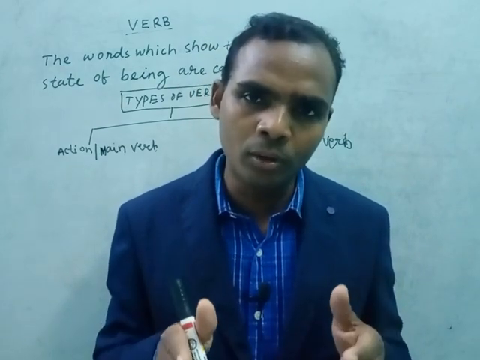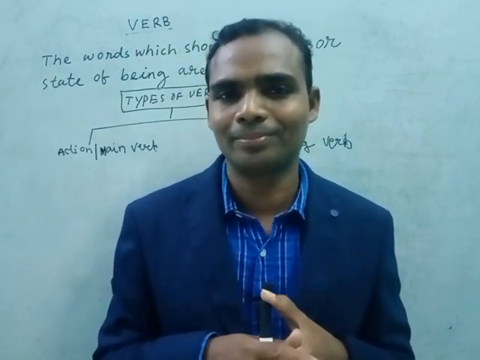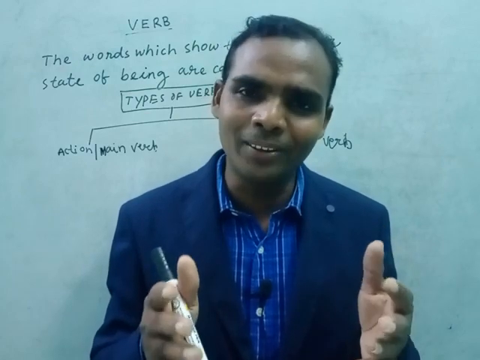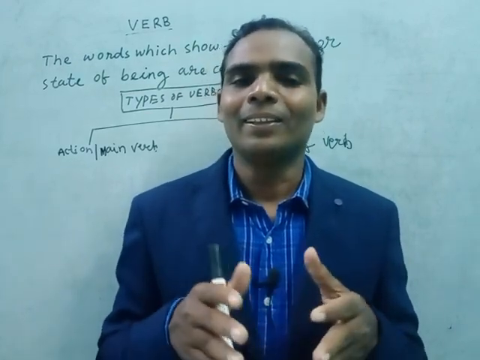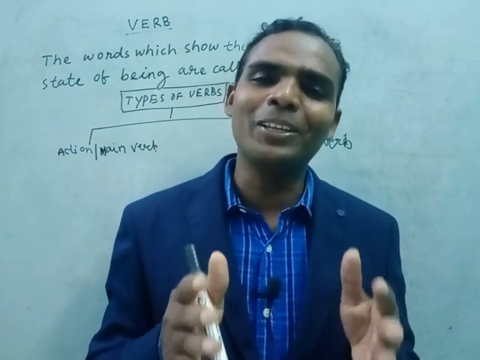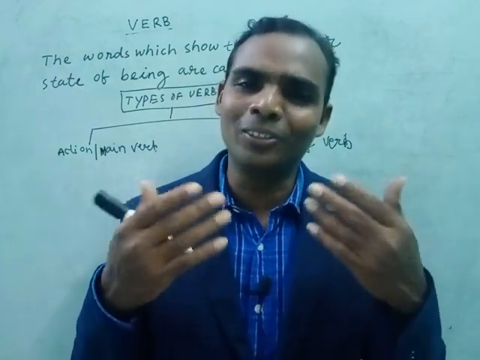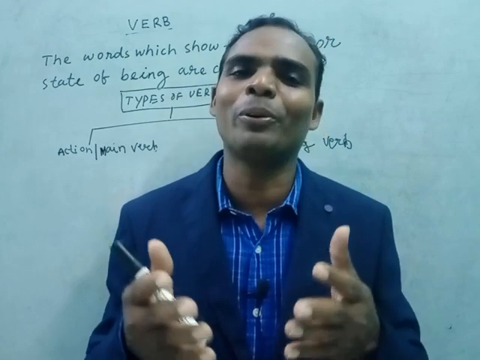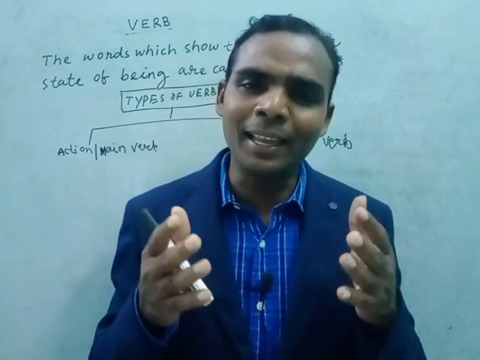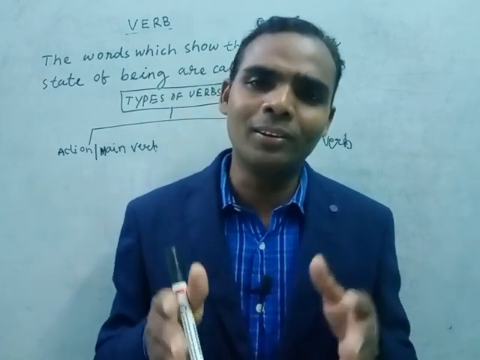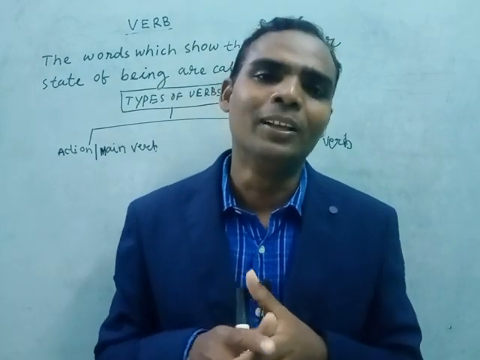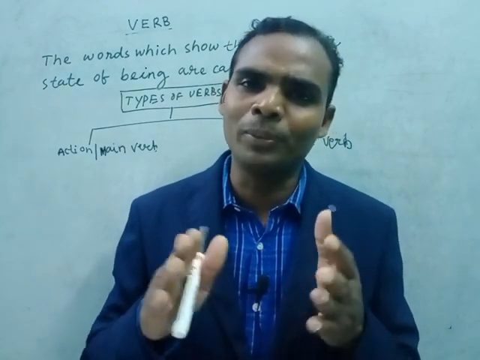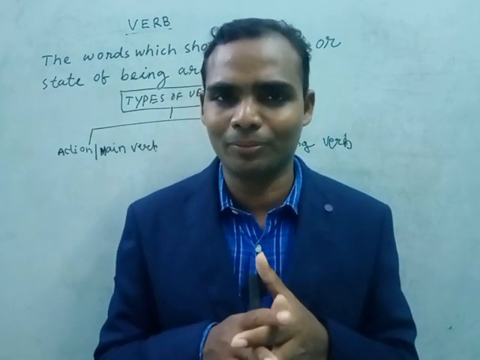I opened the door. The door opened: intransitive verb. I opened the door: this is a transitive verb, because I is the subject, opened is the verb, and the door is the object. Subject, verb, object. This is the transitive verb.